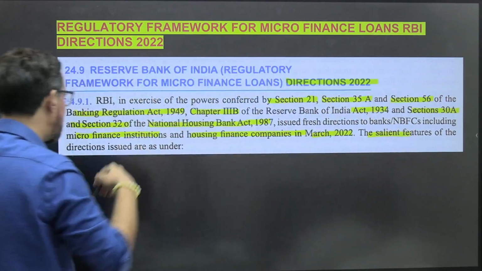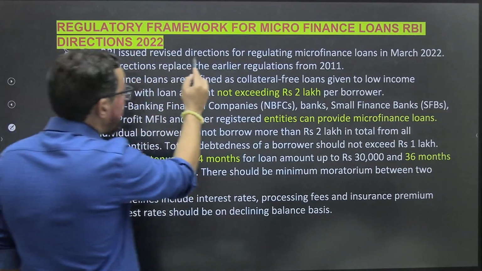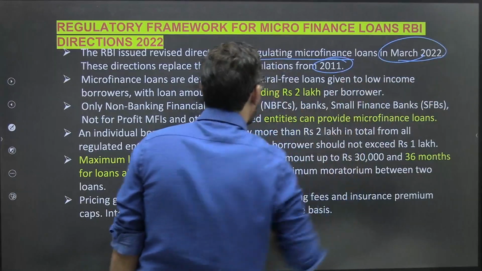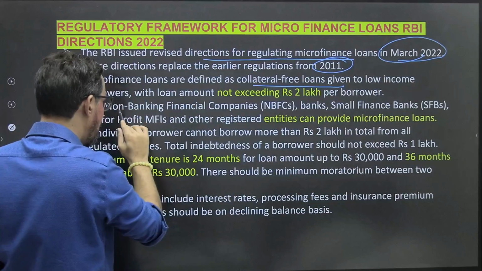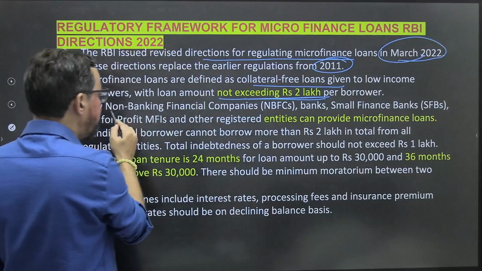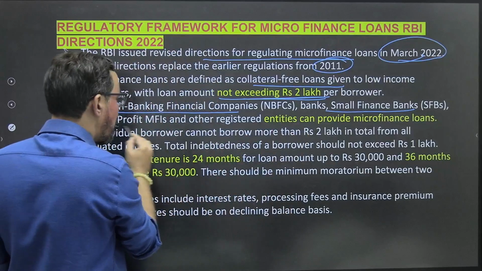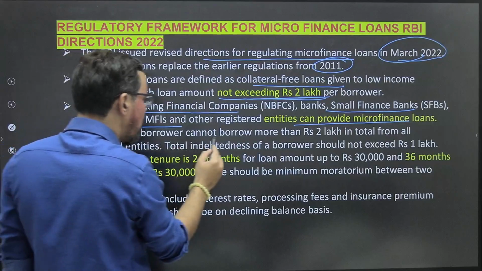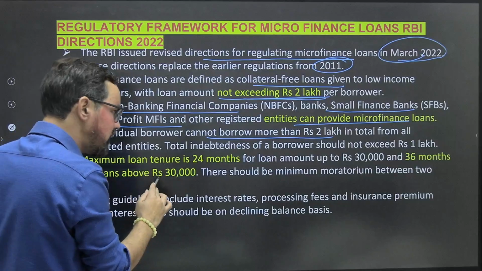The salient features of this particular one, what are they? Let's look at them one by one. First, the RBI issued revised directions on regulation of microfinance loans in 2022, revised from 2011. A microfinance loan is defined as a collateral-free loan given to low-income borrowers, with the loan amount not exceeding 2 lakh rupees. Only non-bank financial companies, small finance banks, not-for-profit MFIs and other registered entities can provide microfinance loans. An individual borrower cannot borrow more than 2 lakh rupees in total from all the regulated entities.